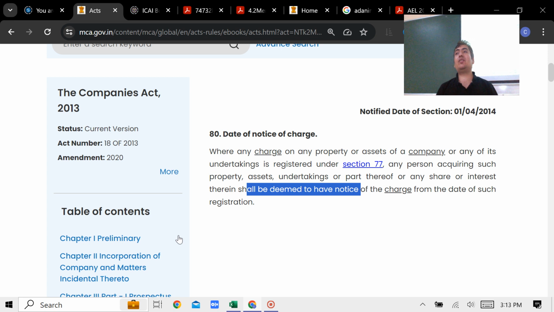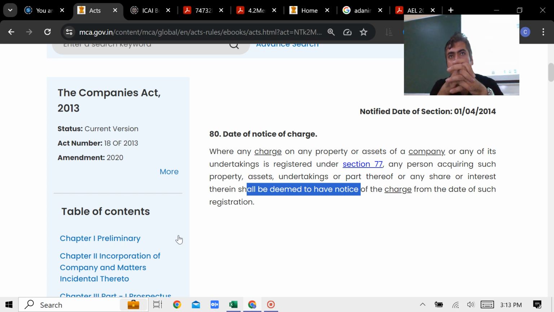But keep in mind, law says one more thing: you can register the charge within 30 days. If it couldn't be done, then within 60 days from the creation. Or still, if you couldn't do that, pay ad valorem duty, take the RD's consent, and you can go ahead. So basically they sign that CHG1, CHG9. After signing, you have to submit it, upload it.